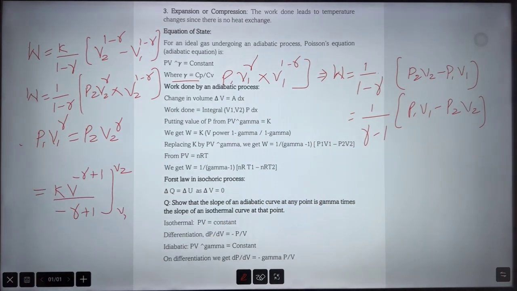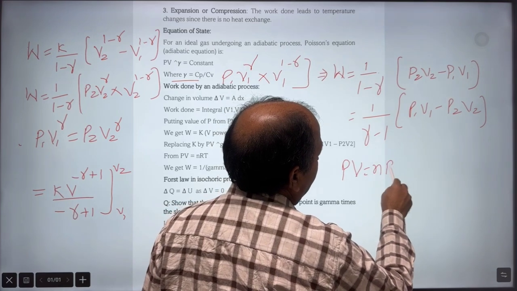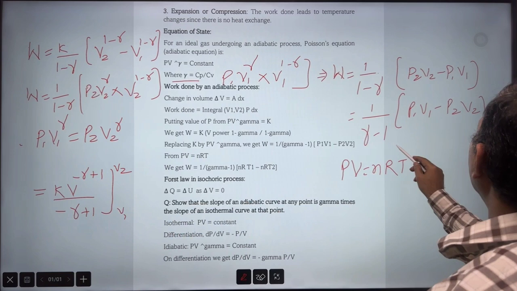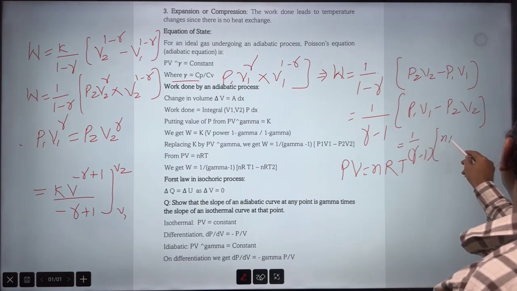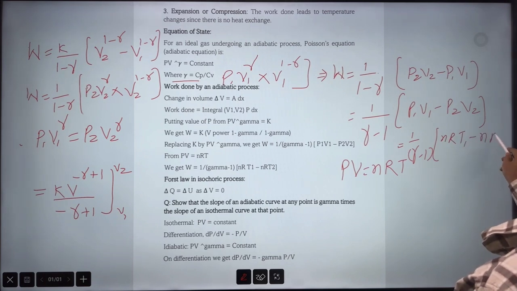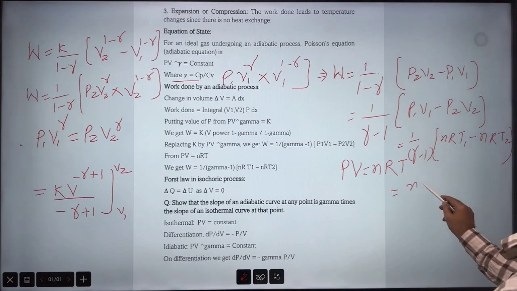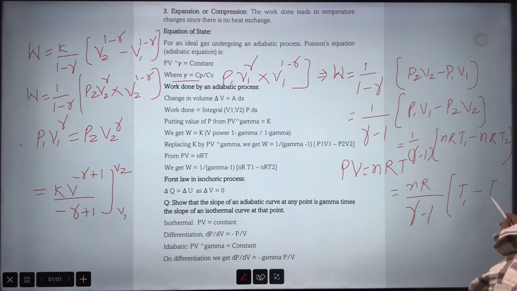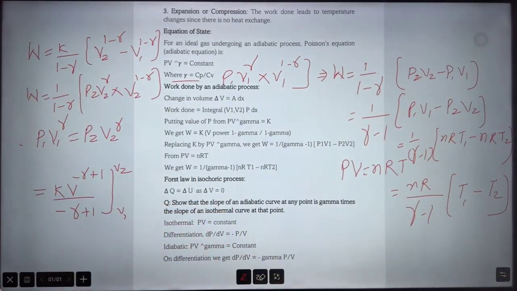Now we can apply PV equal to nRT. So we can generalize it, P1 V1 equals nRT1. So this will become 1 upon (gamma minus 1) times (nRT1 minus nRT2), right? Or we can take out nR divided by (gamma minus 1) times (T1 minus T2). So this is the expression for work done by an adiabatic process.